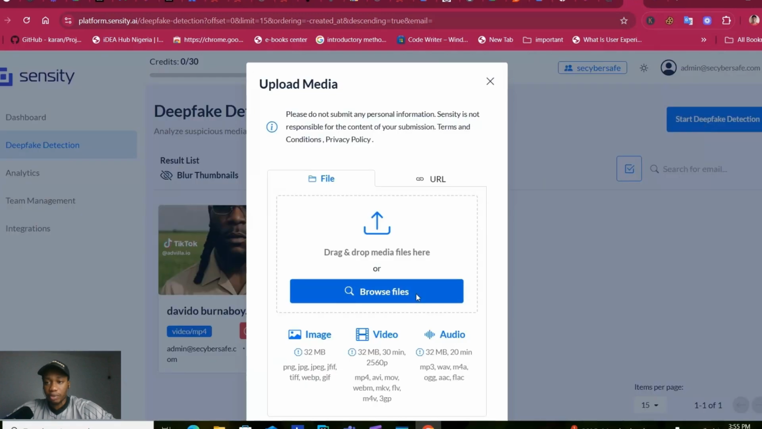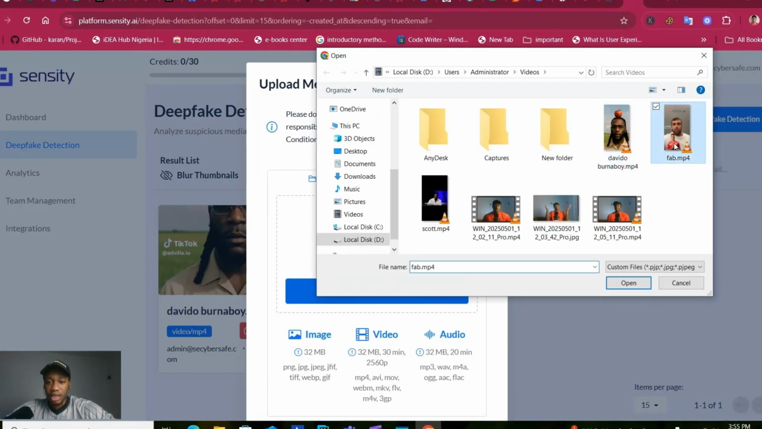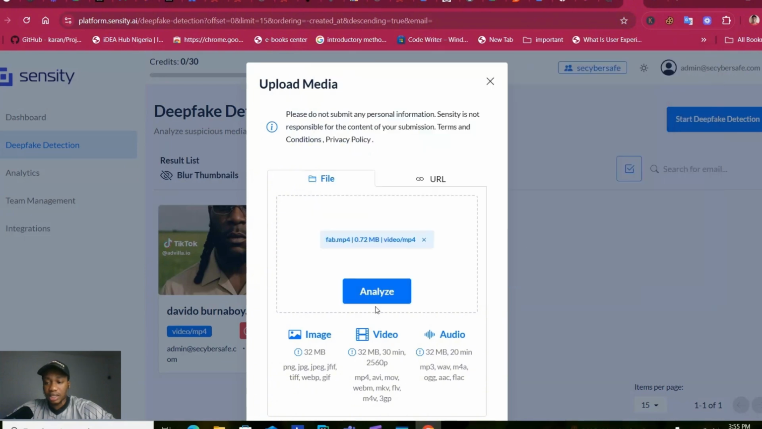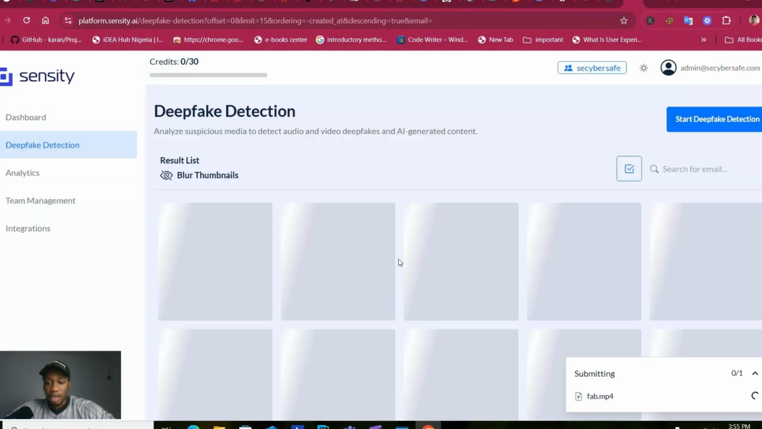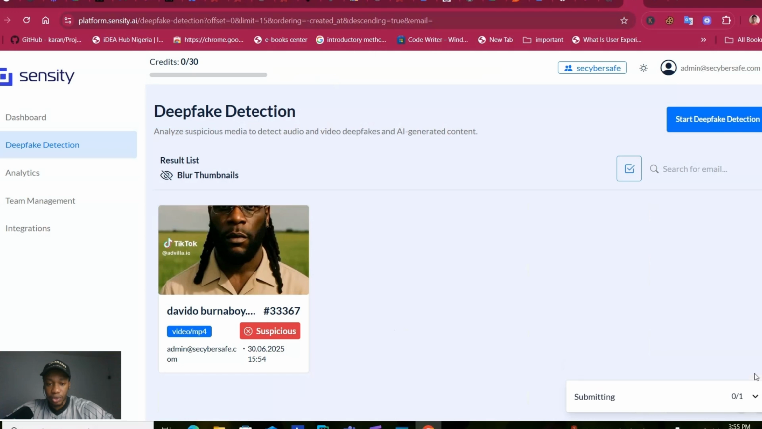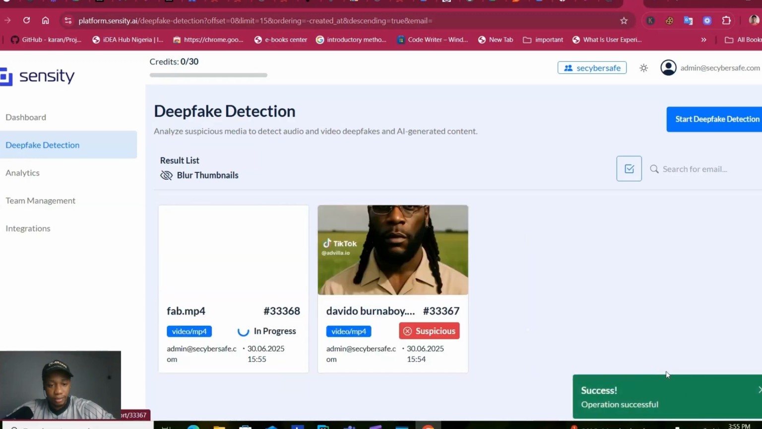The next one is this Fabrizio Romano, and let's analyze it. So this is also less than 1 MB. Let's see the outcome of this one. So sometimes it could take a while because I mean the platform is checking every single thing. And let's see, in progress.